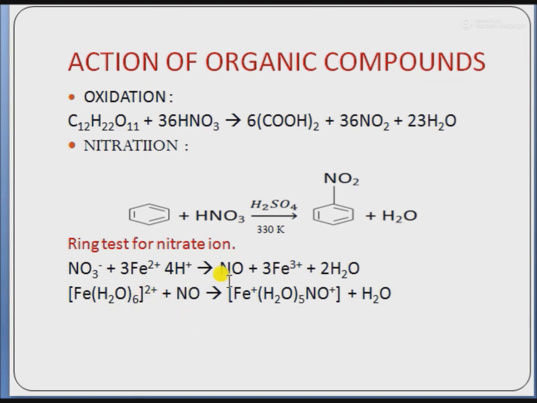When it reacts with NO produced in the reaction mixture, it forms a brown colored complex called penta-aqua nitrosonium iron 1. This is penta-aqua nitrosonium iron 1, [Fe(H2O)5(NO)]2 positive, and this is the brown complex, and this detects the presence of nitrate ion in the compound.